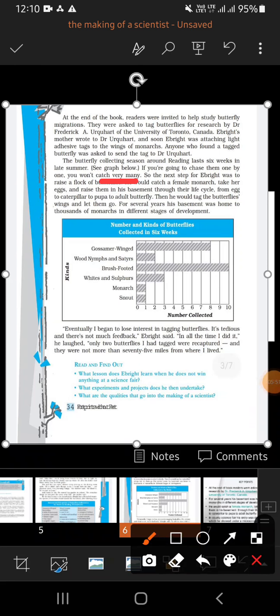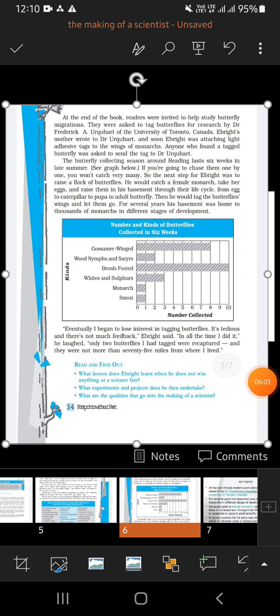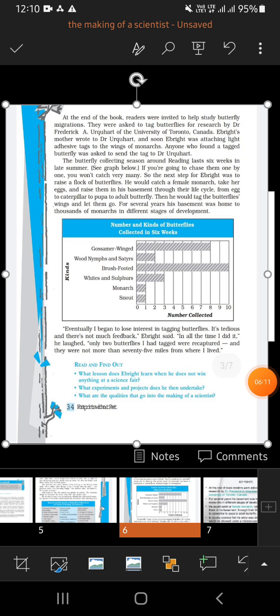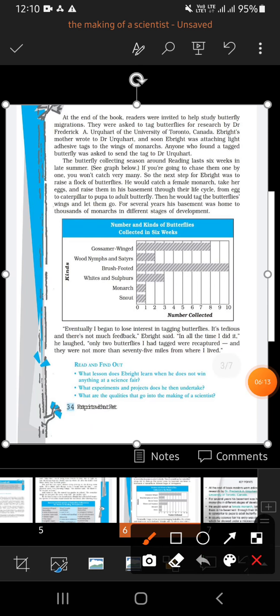So it was a very difficult task to tag the butterflies, because it is very difficult to catch butterflies one by one. It was time consuming. So the next step for Albright was to raise a flock of butterflies. He decided that he would raise a group of butterflies in his own home.